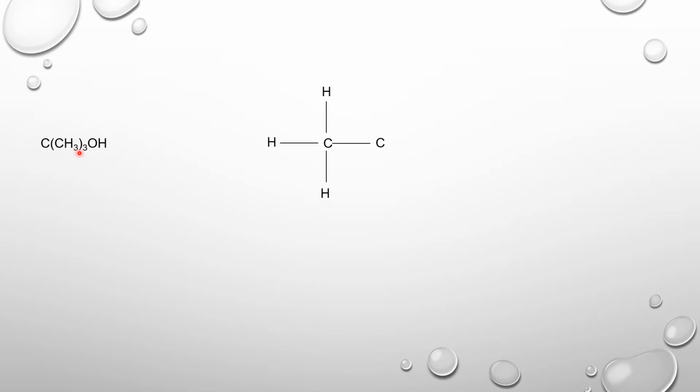We are left to draw 2 more CH3 groups. So that can come on top here. And then we have the third one, where the CH3 group is expanding itself. Okay, so we have 1, 2, and 3 CH3 groups attached to a single carbon. Now the fourth bond is going to be the OH.